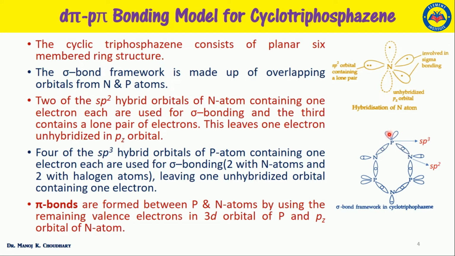Similarly, the remaining 2 sp3 hybrid orbitals of the phosphorus form sigma bonds with the halogen atoms, and 1 electron in the phosphorus is left behind, which occupies the 3d orbital, and similarly the remaining 1 electron in the nitrogen occupies the pz orbital. So they suggest the pi bond is formed between the phosphorus and nitrogen atoms by using the remaining valence electron from the 3d orbital of the phosphorus and the pz orbital of the nitrogen atom.